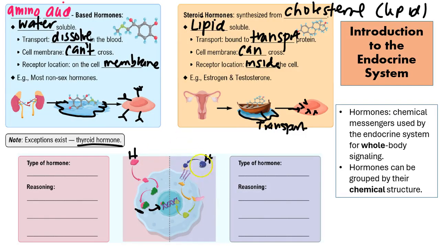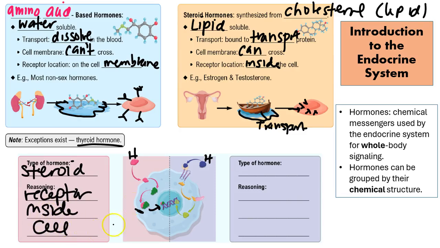we see our hormone that's bound to a receptor that's embedded into the plasma membrane. And then once that receptor is embedded into the plasma membrane, it is going to send a signal through multiple other proteins until it reaches the DNA. So two different ways this hormone is going to be able to get its signal in. As you can see in the pink, it's going to be more like a steroid hormone. Why? Well, what's the reasoning? Well, number one, the receptor is inside the cell. You can also say the hormone can cross the cell membrane.